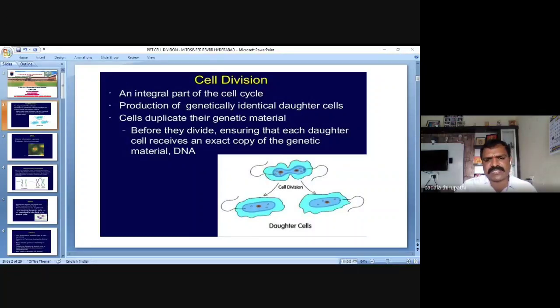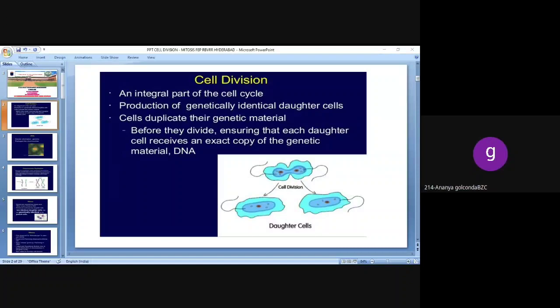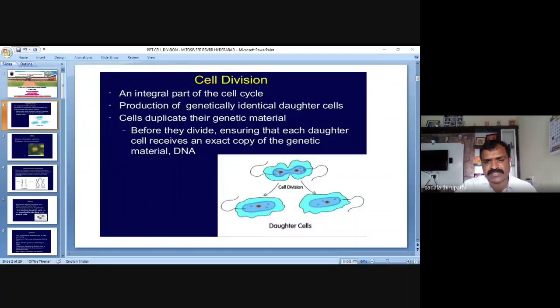Here in this slide, we observe one mother cell. One mother cell is going to produce two daughter cells. Is it right or not? It is visible. So the mother cell is going to produce two equal daughter cells. They are genetically identical.